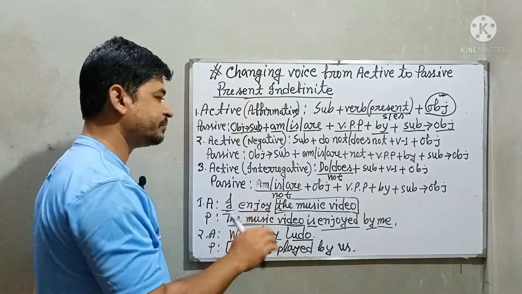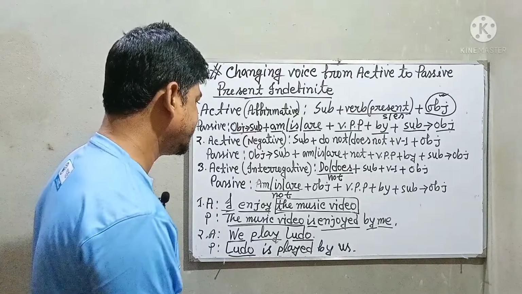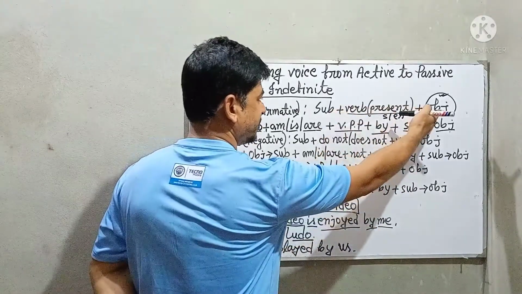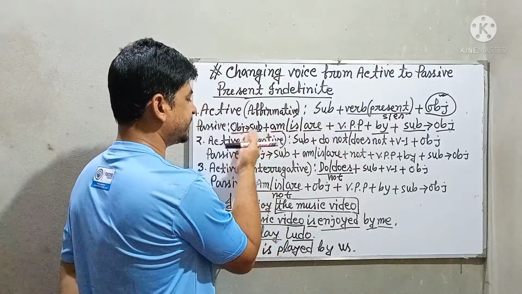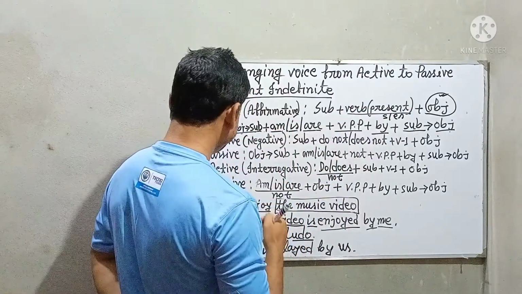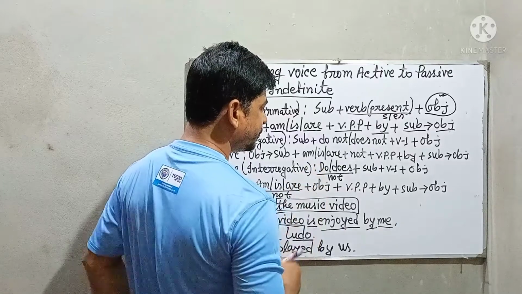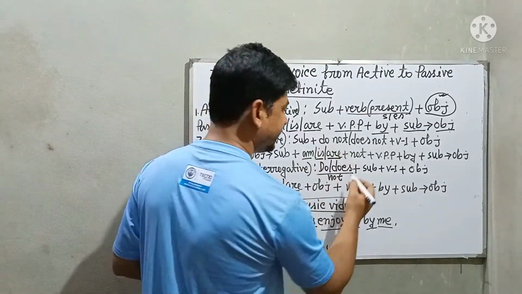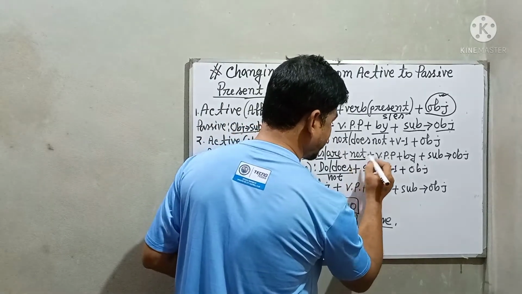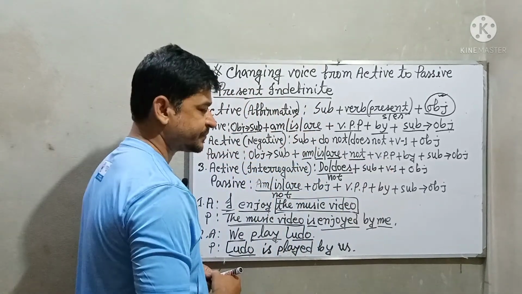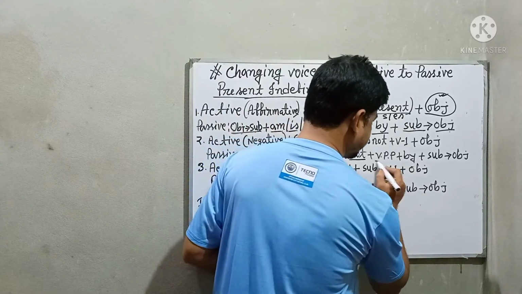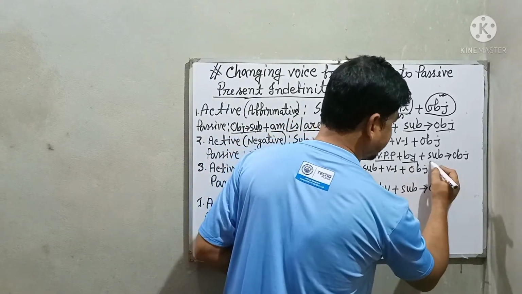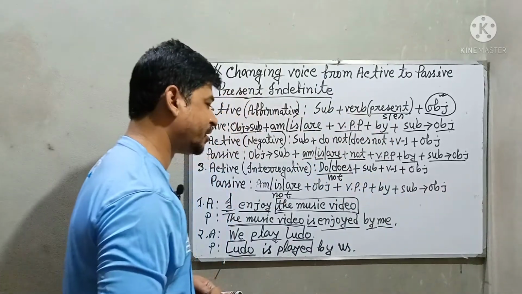If you want to make the sentence in passive voice, you have to convert your object to subject as usual, like the first one. Then you have to use am/is/are in the same way. Then you have to add another extra word here, not. Then you have to use the past participle of the verb in the same way. Then you have to use by. Then you have to convert your subject to object.